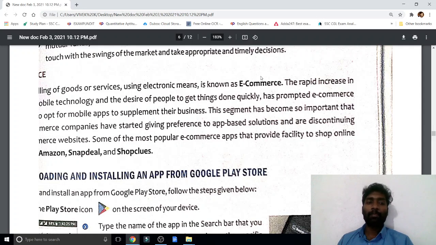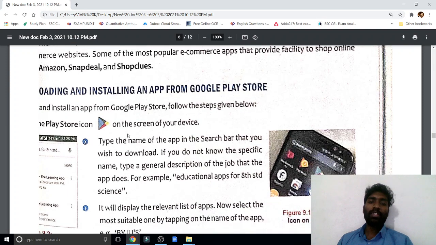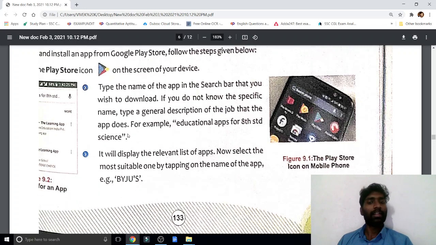Next one is commerce. E-commerce, commercial purpose. Commercial means what? Selling and buying. Amazon, Snapdeal, Shopclues. This is all for business purposes. We are using these for commercial purposes to buy things. Okay, now how to install an app from the Google Play Store? Open Google Play Store. Which app you need? Just type, and when the apps come, based on the rating you just select and install.